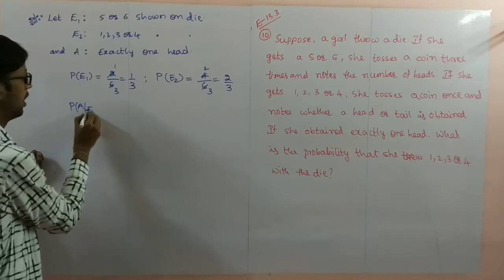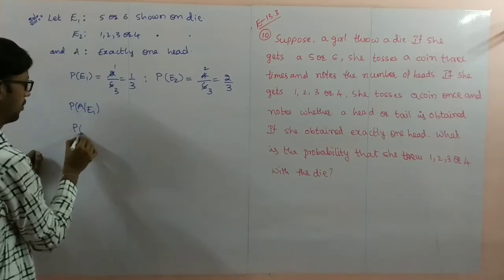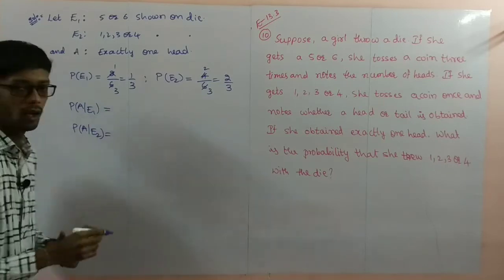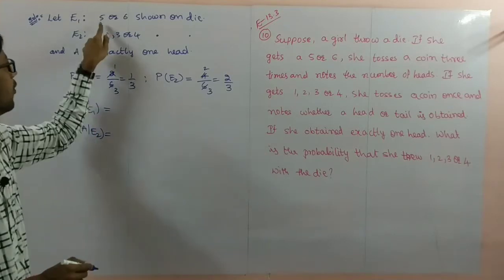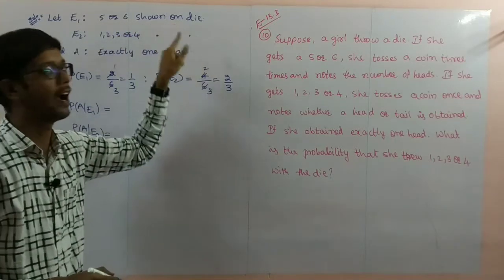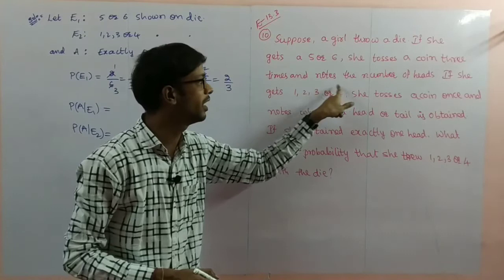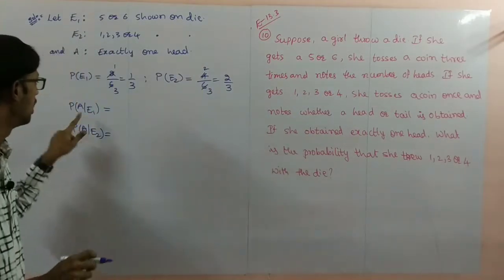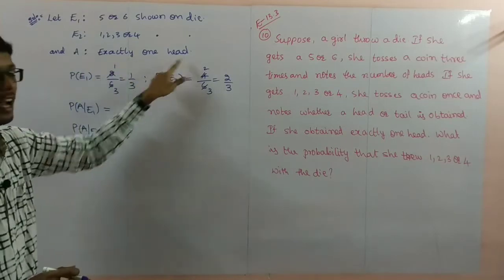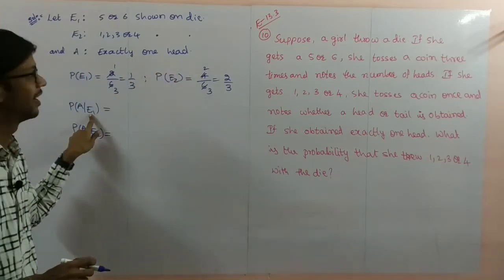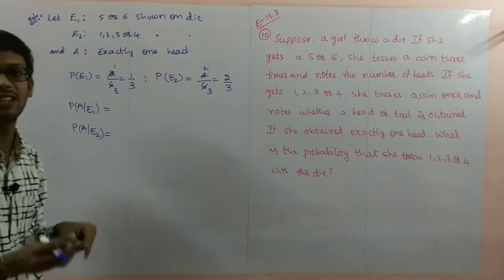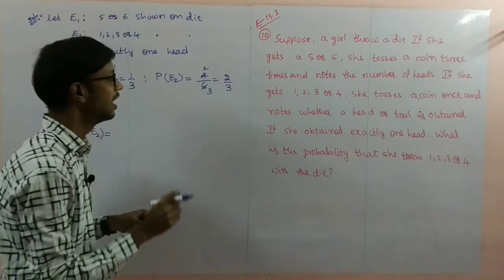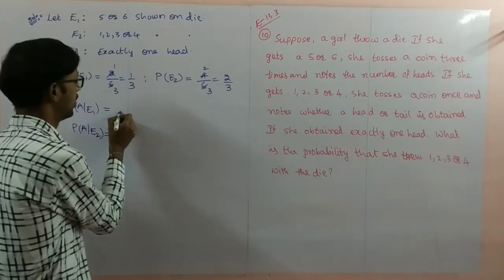Now probability of A given E1 we have to find. Probability of A given E2 also we have to find. Observe E1, 5 or 6 shown. 5 or 6 shown means how many times is she tossing? She is tossing a coin 3 times. So exactly 1 head when this condition exists means tossing a coin 3 times. Single head, how much possibility is there?